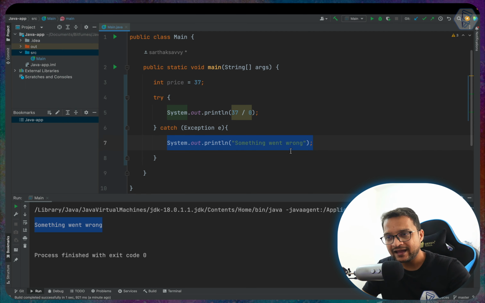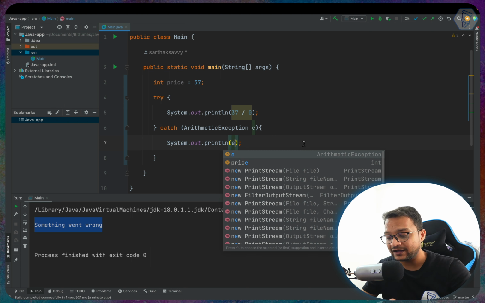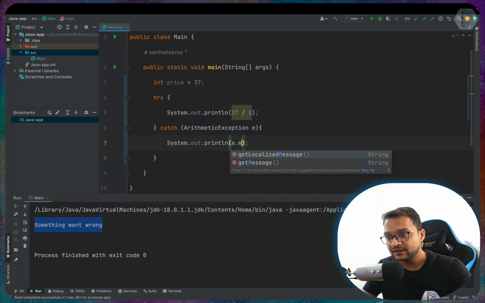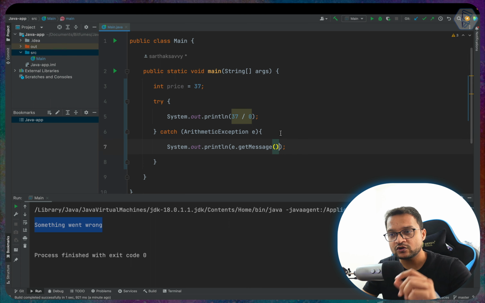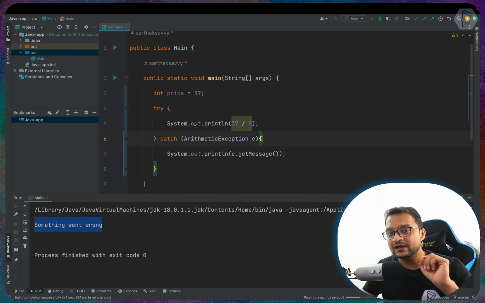Now what if we really want to handle this exception, which is an arithmetic exception? So I will say arithmetic exception, and e is the exception value which is holding all the message. So I can say e dot getMessage, which is going to give me the real message which would be raised when we don't have the catch block.